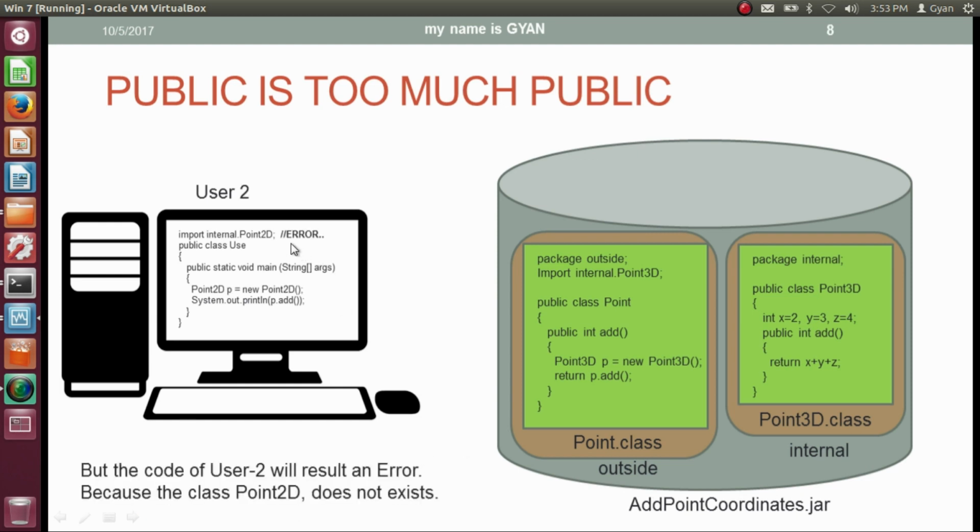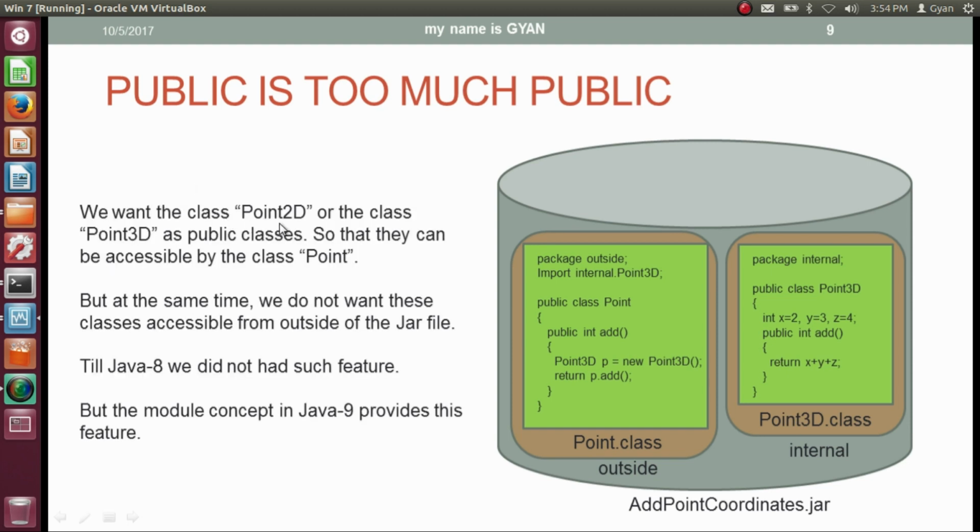User 2 still imports the class Point2D from the package internal. And inside the package internal there is no class whose name is Point2D. So the import statement of user 2 will throw an error. User 2 needs to update his code according to the changes in the jar file.